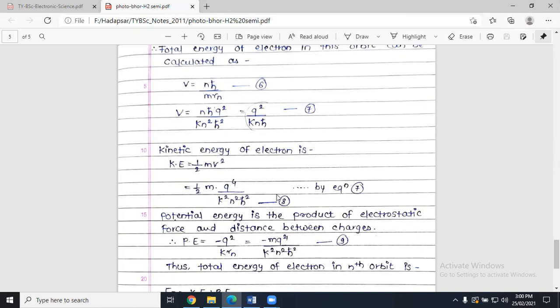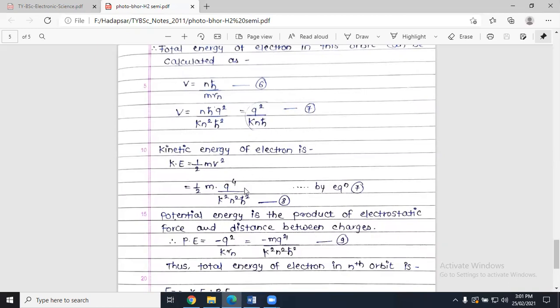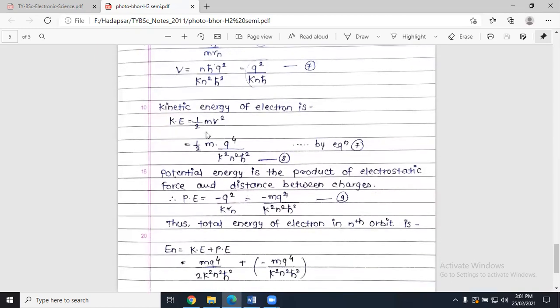What we simply did, we just wrote the formula of kinetic energy, which is 1/2 mv square. Now we put 1/2 and m as it is. Instead of writing v, we have the value of v as q square upon k n h cross. We just put that value here and we got equation number 8. So we are done with the kinetic energy. We need to calculate the potential energy also. Why? Because we want to find the total energy of a hydrogen atom.